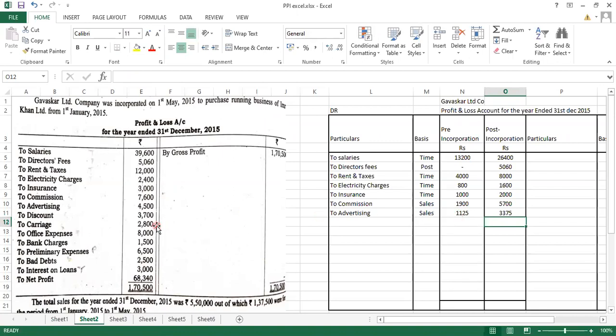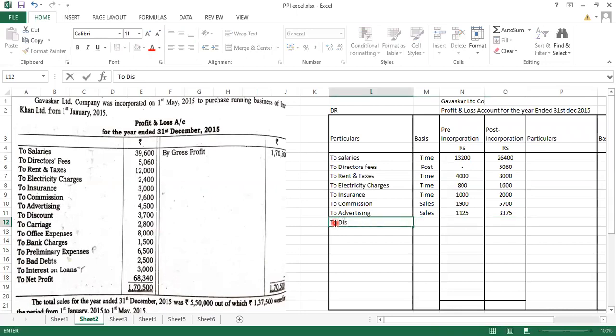Next is discount. Now one thing, ये डिस्काउंट है वो डेबिट साइड दिया है, मतलब this is your discount allowed. To whom do you allow the discount? डेटर्स को अलाउ करोगे कि फिर सप्लायर हमें ये डिस्काउंट अलाउड करता है? Obviously हम डिस्काउंट देते हैं, डेबिट साइड है मतलब हमने ये डिस्काउंट दिया है, this is a discount allowed, and we give the discount for the sale purpose, so this will be divided on the sales ratio.